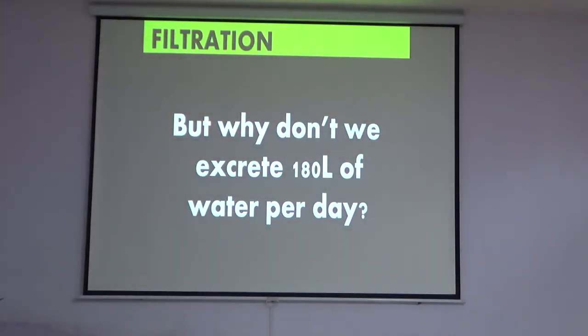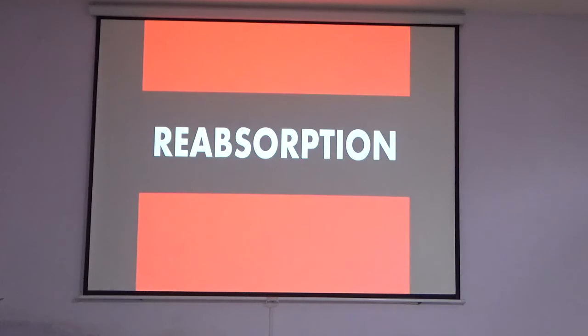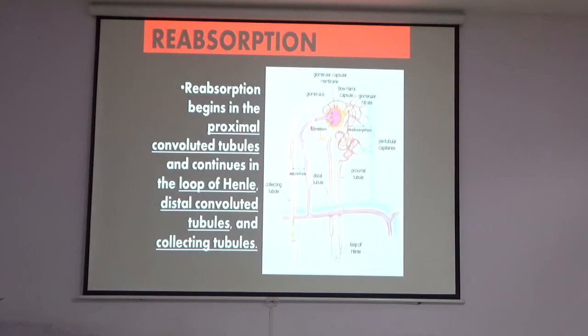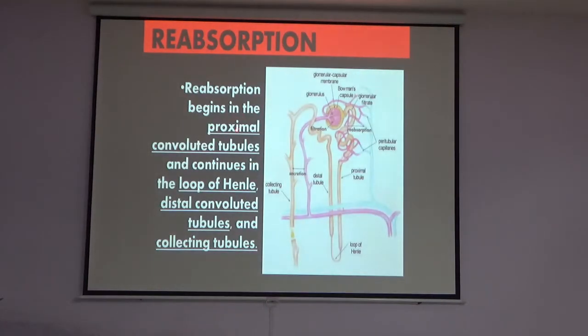Filtration: but why don't we excrete 180 liters of water per day? That is because of reabsorption. Reabsorption is the movement of substances out of the renal tubules back into the blood capillaries located around the tubules. Substances reabsorbed are water, glucose and other nutrients, and sodium and other ions. Reabsorption begins in the proximal convoluted tubules and continues in the loop of Henle, distal convoluted tubules and collecting tubules.